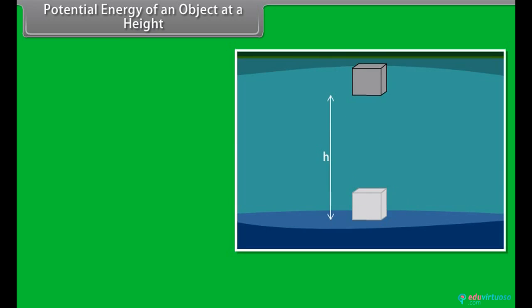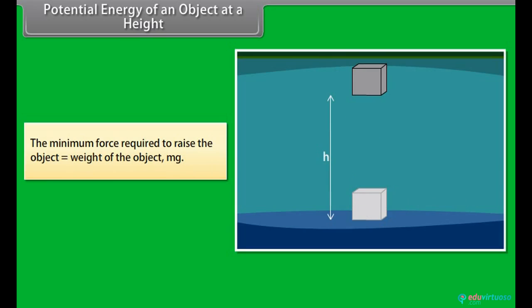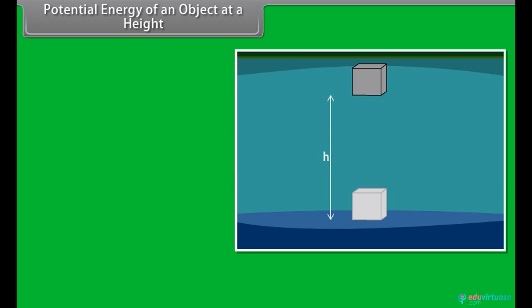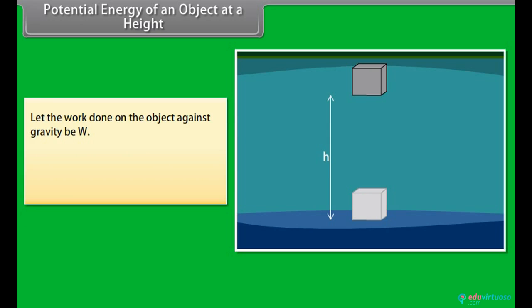A force is required to do this. The minimum force required to raise the object is equal to the weight of the object. The object gains energy equal to the work done on it. Let the work done on the object against gravity be W. That is, work done, W, is equal to force times displacement, which is equal to mg times h, which is equal to mgh.